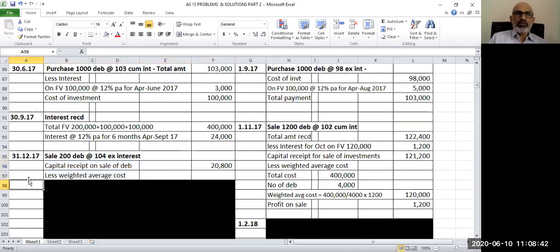Now here, 200 debentures are sold at 104 ex interest. Now we have directly the selling price of these debentures, which is 104 rupees into 200 debentures. So it comes to 20,800 rupees. This is the total price realized on account of sale of debentures.